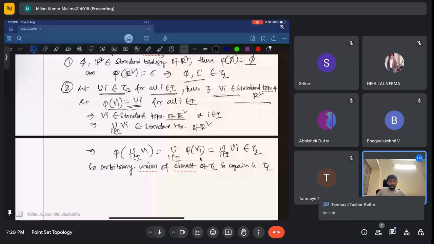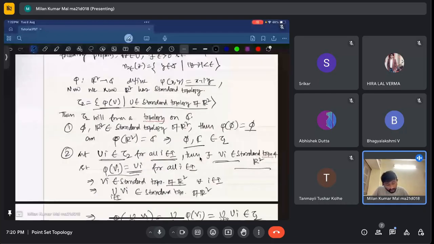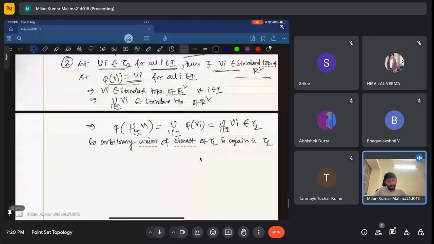I am saying every element is something like phi of some open set. So this Ui will be something like phi of Vi. Now Vi is an element of the standard topology of R square. As that is a standard topology, an arbitrary union will also be in R square. Now an arbitrary union is in R square means phi of the arbitrary union, that is clear. I think there is no problem, I hope.